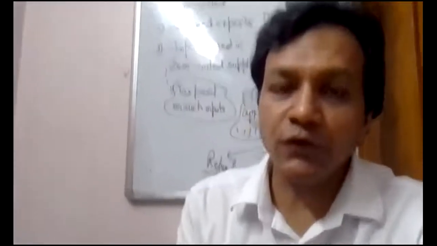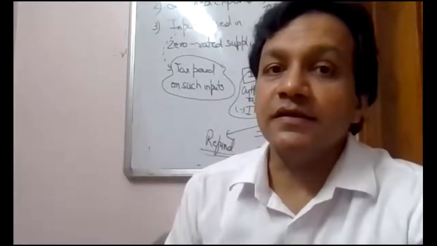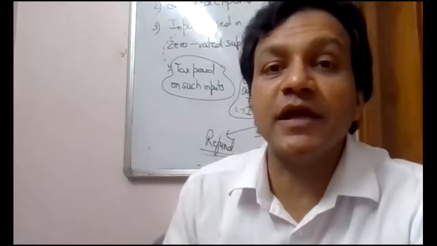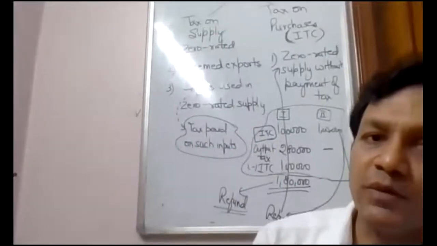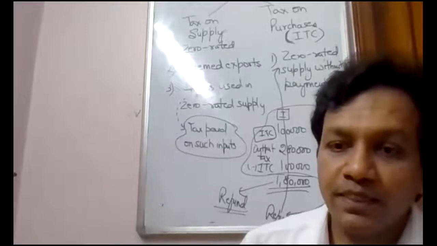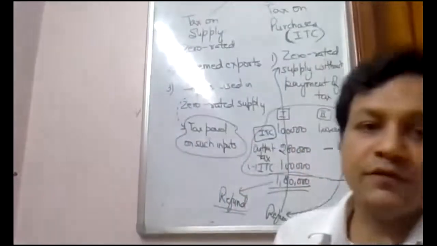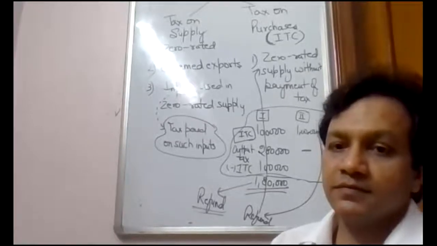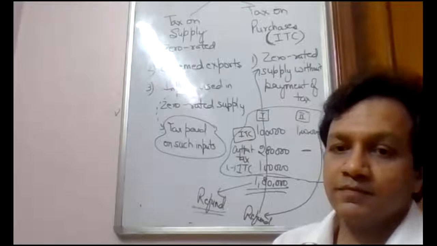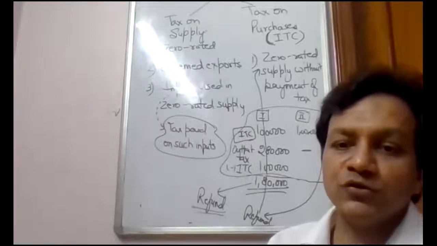So refund of what? Refund of tax paid on zero rated supply. And second, refund of unutilized ITC in case you have made zero rated supply without payment of tax. Any problem, you ask. It may look a little bit technical, but if you have any problem, please ask. I'm waiting. You can reply through the chat window.